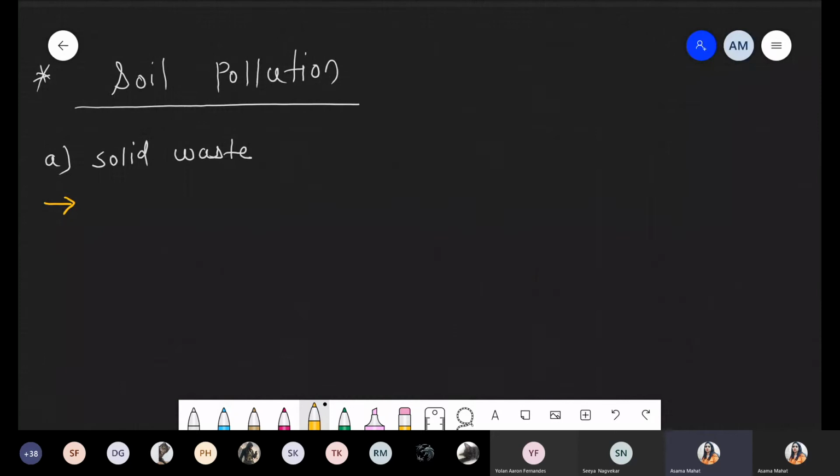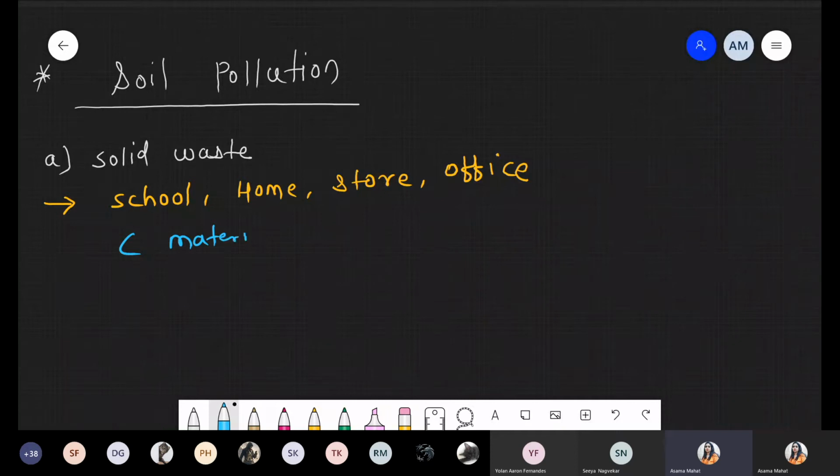So we are talking about solid waste coming from schools, as well as from homes, different stores, and different offices. And what kind of material does it have? Definitely solid food material.